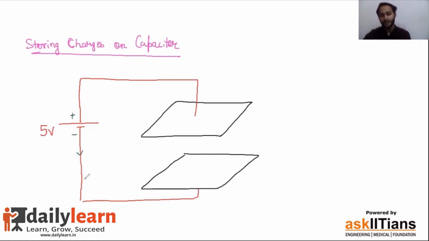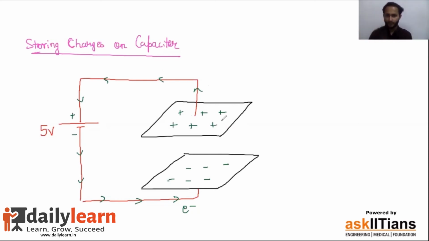So what is going to happen? Electrons are going to flow from this side, and eventually they are going to get stored on it. But at the same time, the battery, if it's giving electrons from one side, must take in electrons from the other side. So it is going to take electrons from this neutral sheet and make it net positively charged. So that is how charges are getting stored on it.